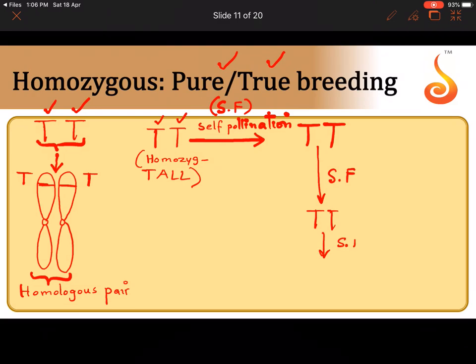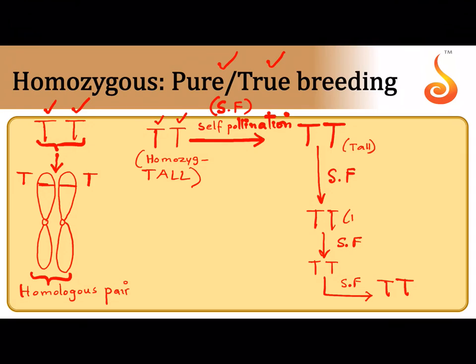So how many ever times this plant undergoes self-pollination, all the resulting plants will be what? Tall, and tall. So all of them will be homozygous tall, homozygous tall, homozygous tall, and homozygous tall.